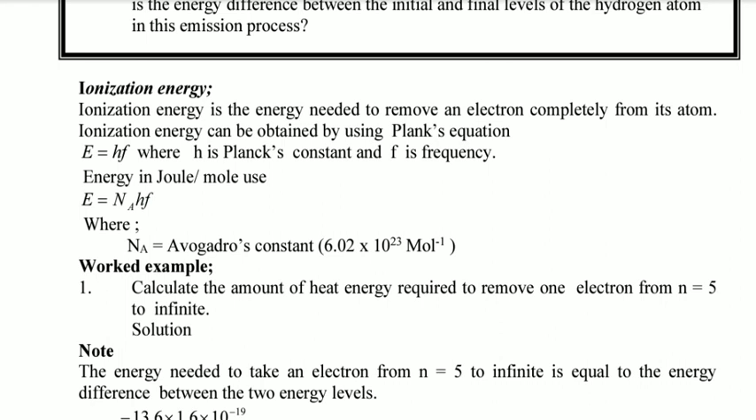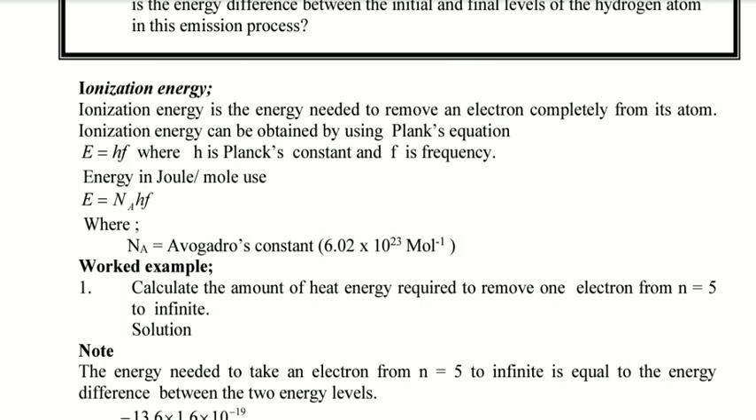Now, from Planck's equation, which is energy is equal to hf, we have derived this to that equation, which is energy is equal to negative 13.6 electronic charge divided by n squared. Now, in the ionization energy, n is infinity. n, which is the shell, is infinity. But as you can see here, ionization energy can be calculated as Avogadro's number, then Planck's constant, frequency.